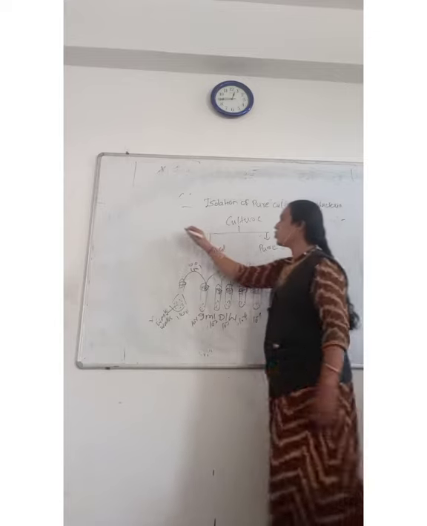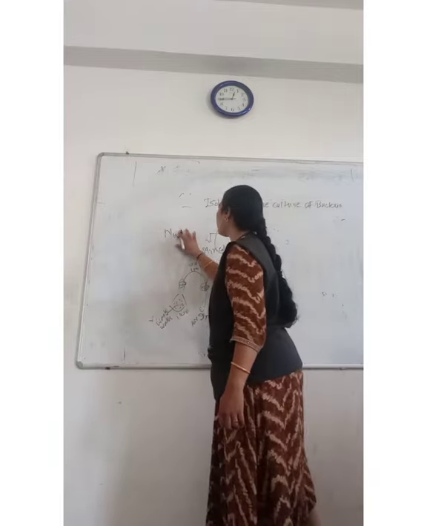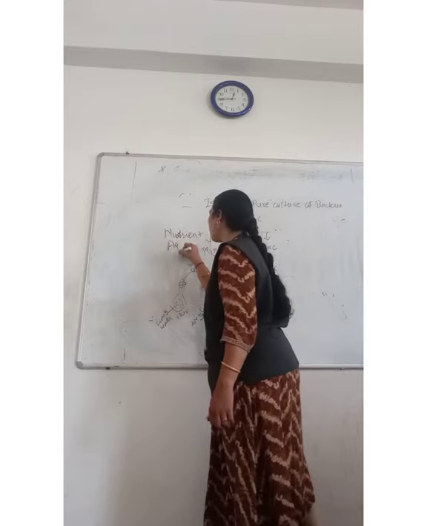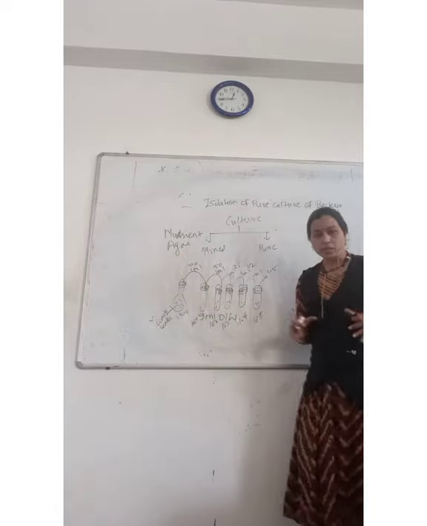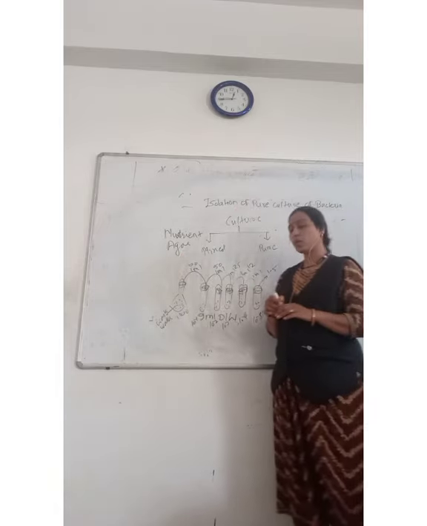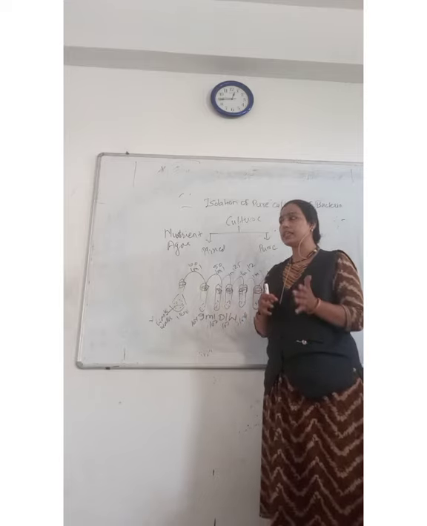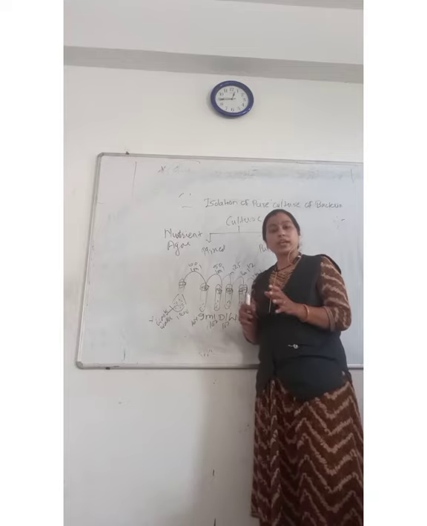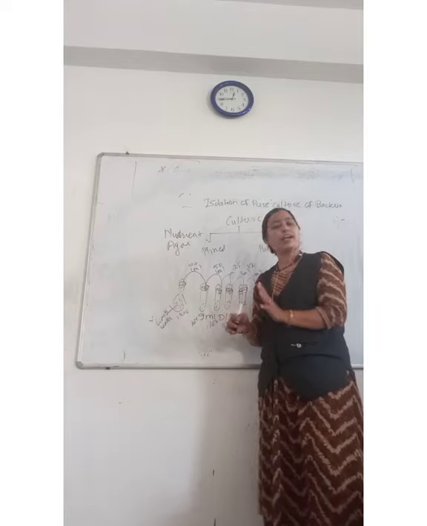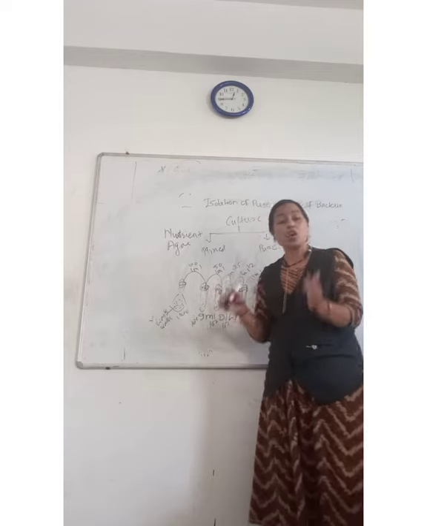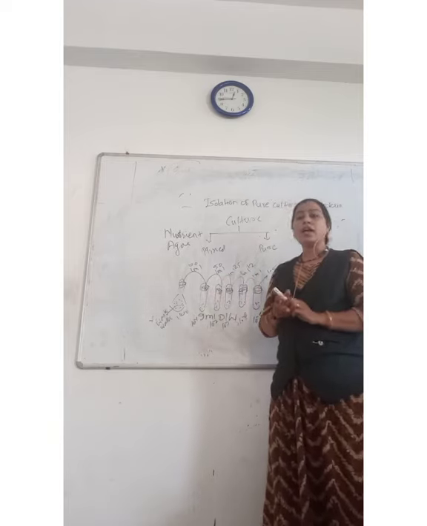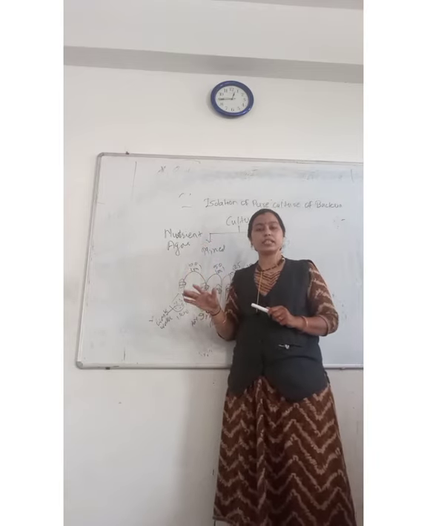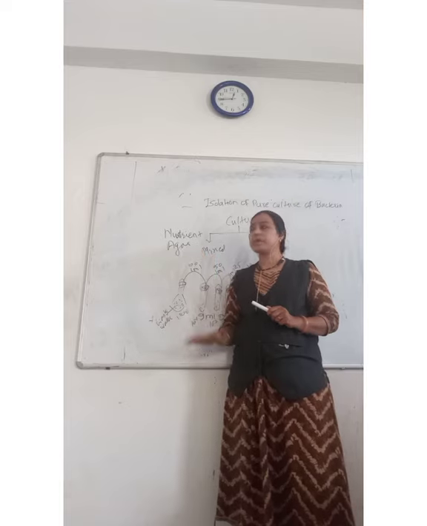For that you should prepare nutrient agar. Prepare nutrient agar: peptone 0.5 gram, beef extract 0.3, yeast extract 0.3, a pinch of NaCl, and agar powder 1.5 gram. Add 100 ml distilled water. Sterilize it properly along with petri plates. Once sterilization is over, at 121 degrees Celsius and 15 lbs pressure,